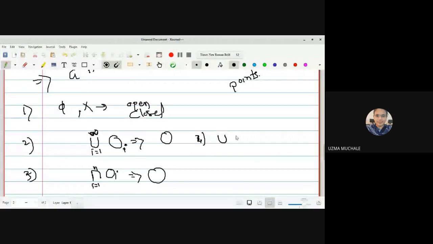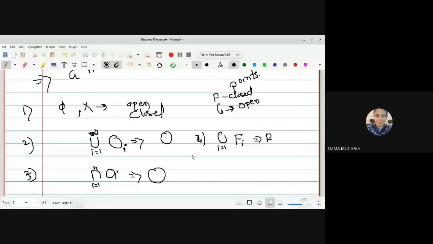Let me denote the closed set by F. The finite union of the closed sets F_i, the resultant is again a closed set. Now, starting from this, in the whole topology, we will denote F as a closed set, and remember, we are going to denote G as an open set. Just now here I have written it as O because mostly the notation we use in metric space or real analysis for open set is O. Later on in the study of topology in the whole paper, F is a closed set, G is an open set. So what we have here is the finite union of closed sets is again a closed set.